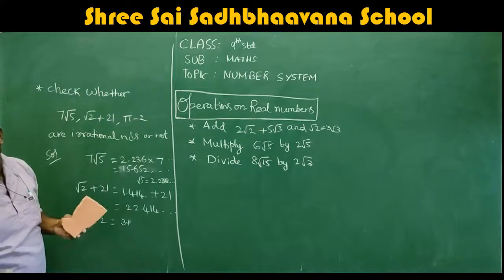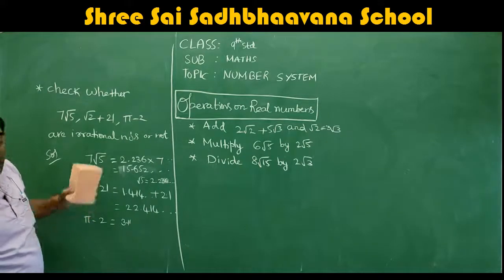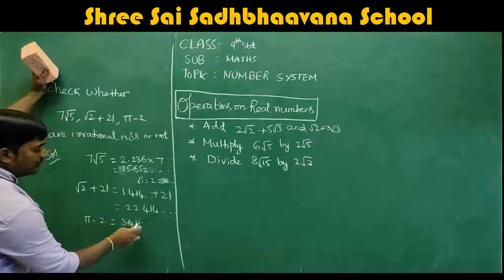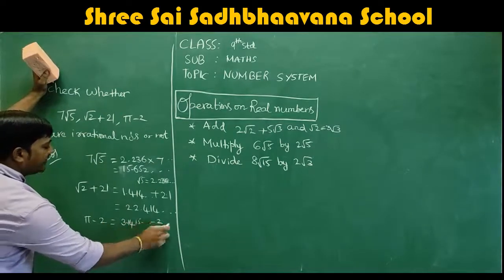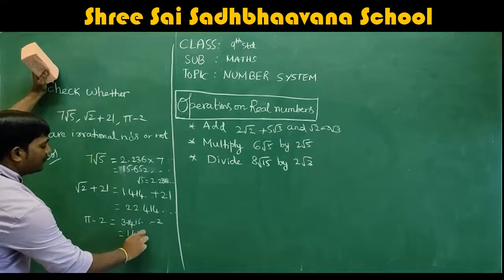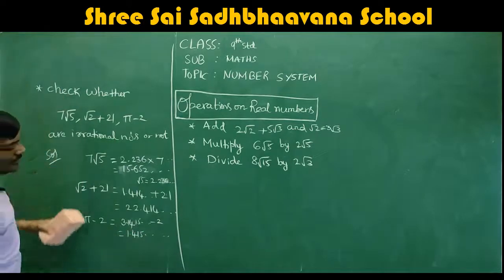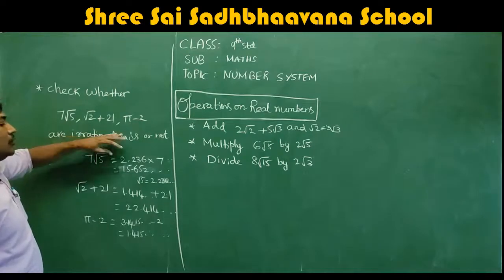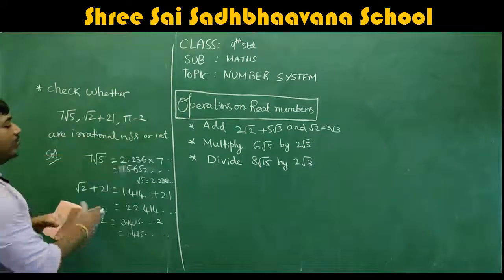What is the pi value? 3.14, or 3.1415, like this you will get, and minus 2, which is 1.1415. It means here 7 into root 5 we did. Root 5 value, you should be knowing the root 5 value.